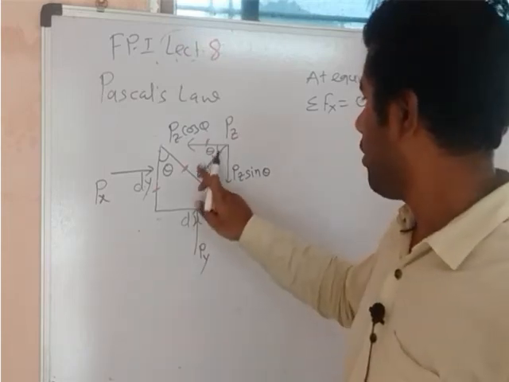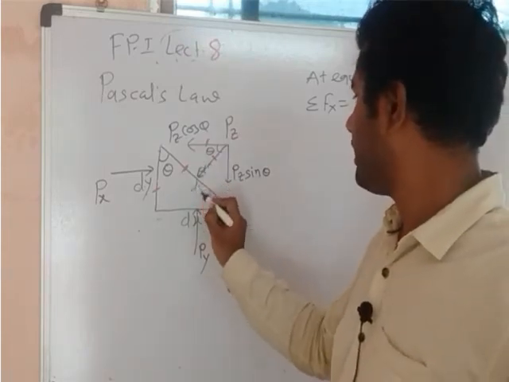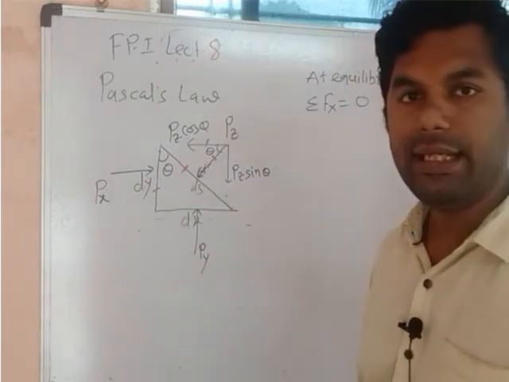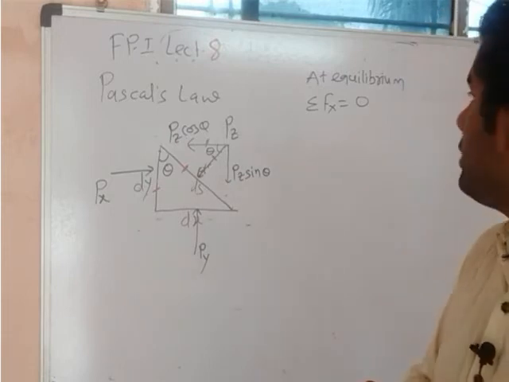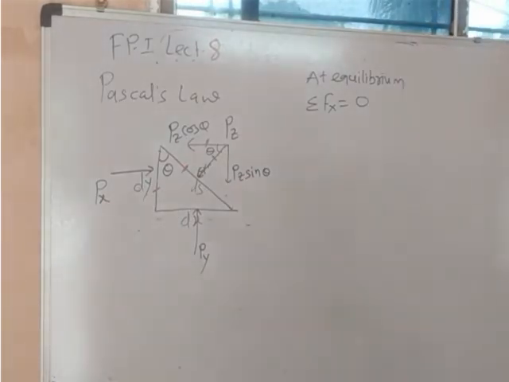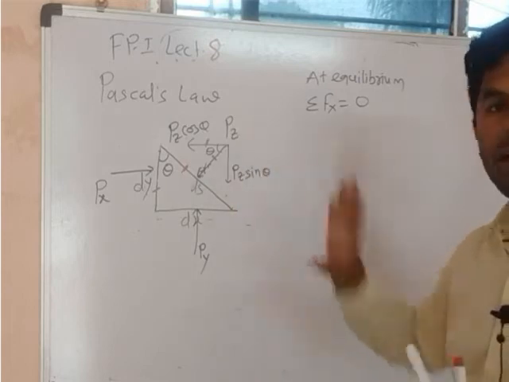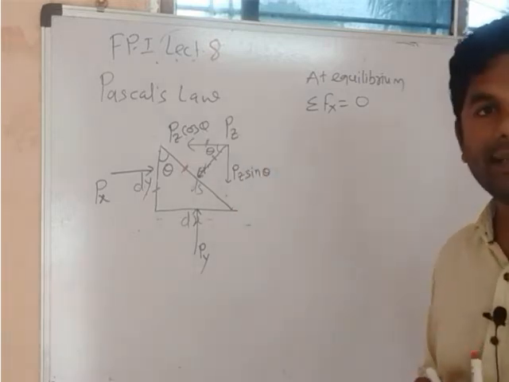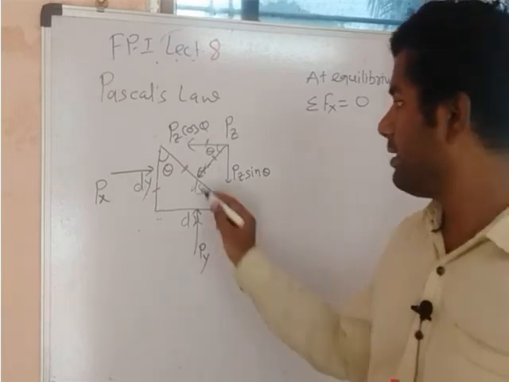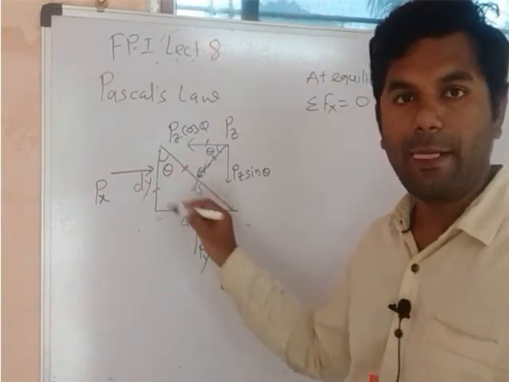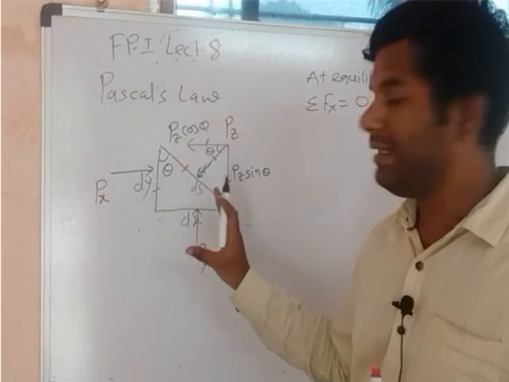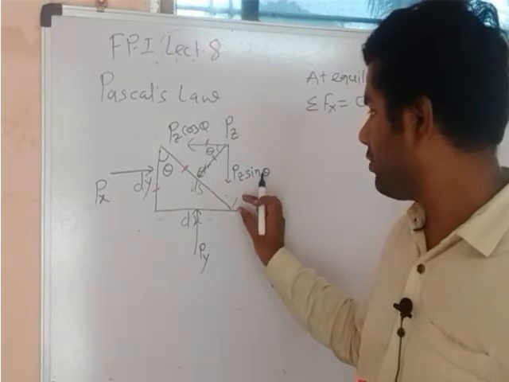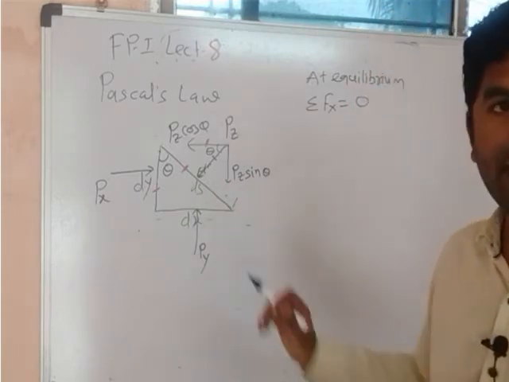And let me write it clearly. This side is ds. This side is dx and this side is dy. Now we can do the summation of forces in the x direction as well as in the y direction, because we have resolved the forces and considered them. Also, dear students, we can consider one more force, that is the weight of this fluid element. But as this fluid element has unity thickness, its weight is very negligible. So we neglect its weight.